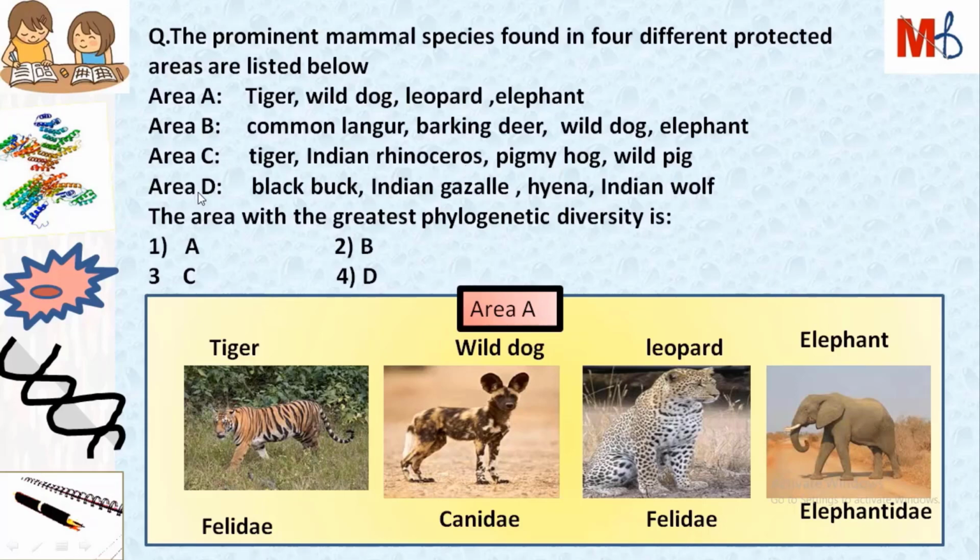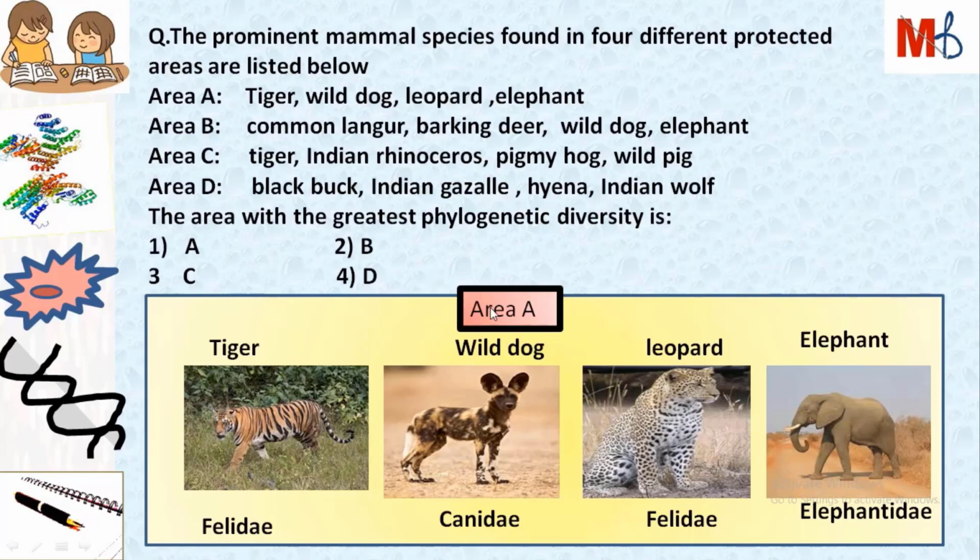And area D has black buck, Indian gazelle, hyena, Indian wolf. The area with the greatest phylogenetic diversity is, so here we have to answer which area has maximum phylogenetic diversity. Phylogenetic diversity is how distantly related the animals are.